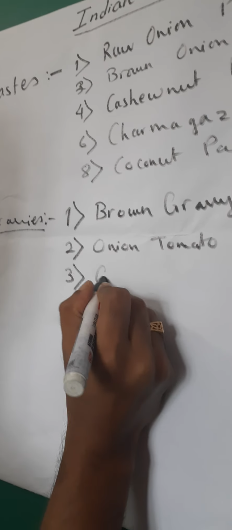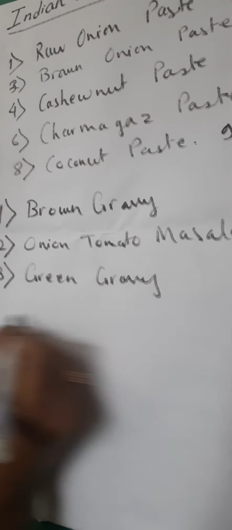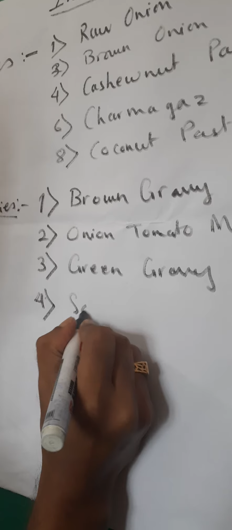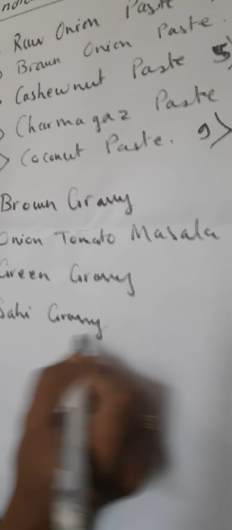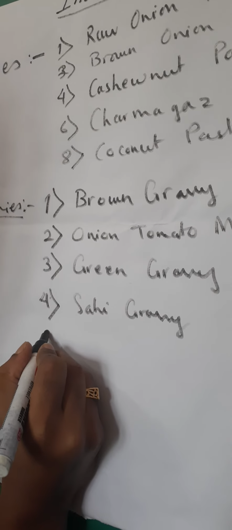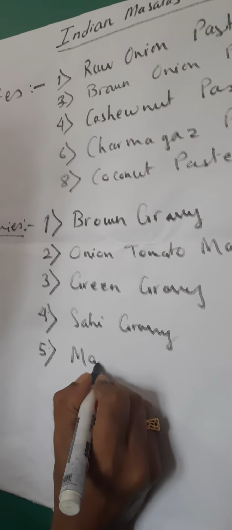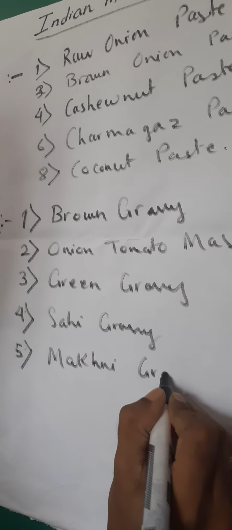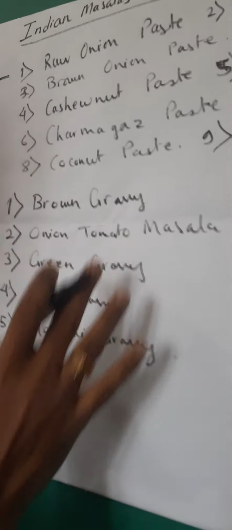We have green gravy, we have Shahi gravy, and we have Makhani gravy. So these are the most important gravies which are being used in Indian cuisine.